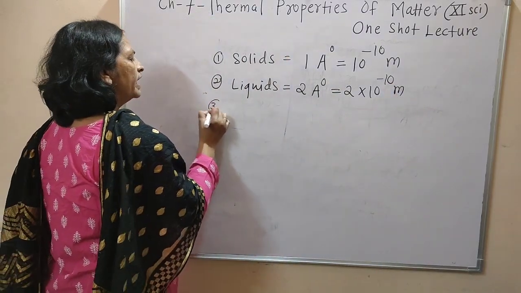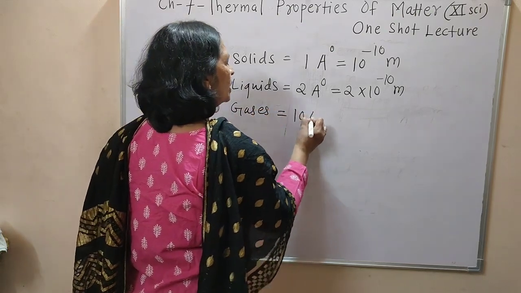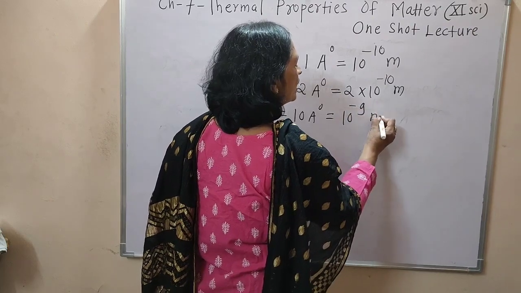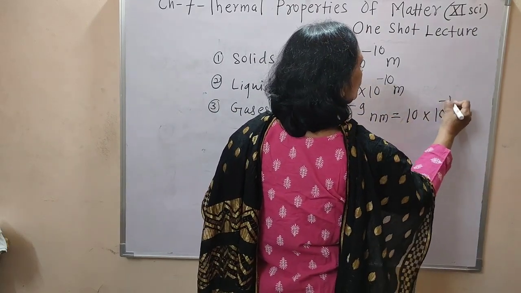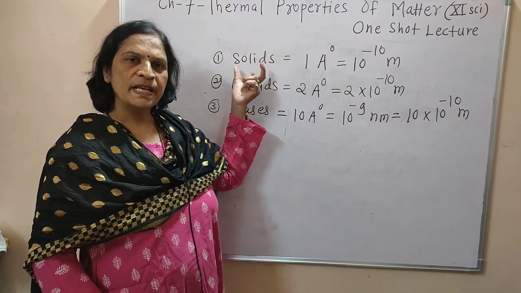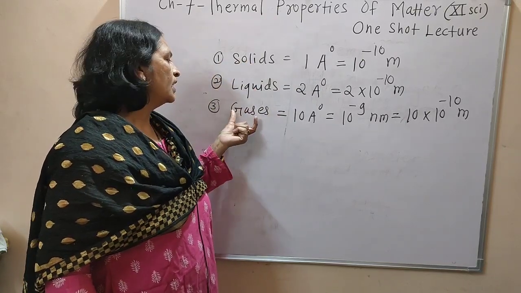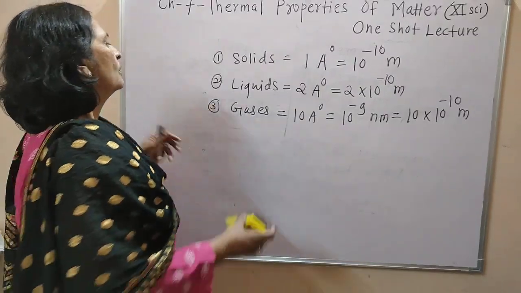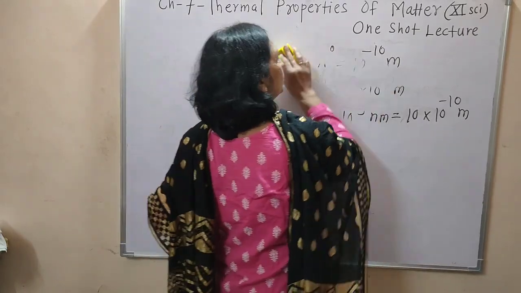And in case of gases, that is 10 Armstrong unit, and that is nothing but 10 raised to minus 9 nanometer or 10 into 10 raised to minus 10 meter. And this is the interatomic spacing in case of solid, in case of liquid and in case of gases. Understood? Then we have to study measurement of a temperature.